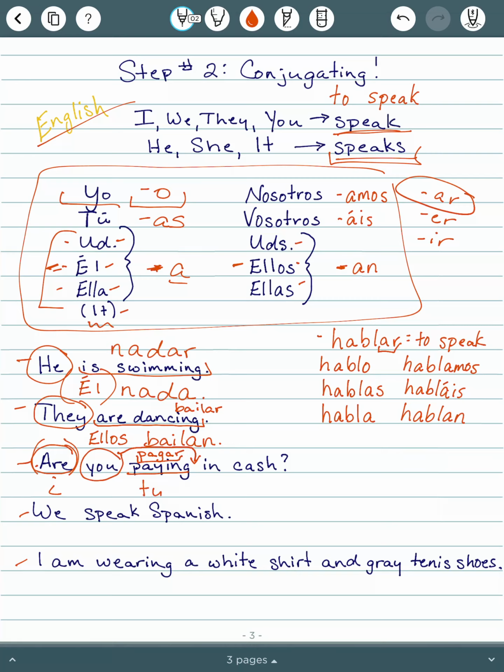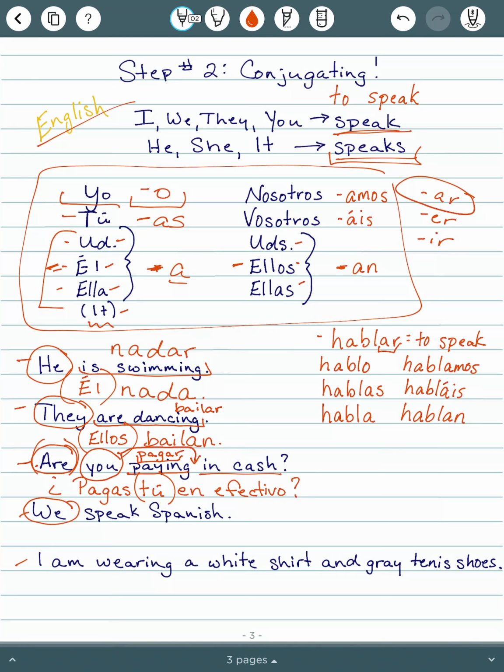So we're going to deal with pagar first, but we need to have in our mind that the conjugation is going to go with the pronoun tú, because tú is you. So we will put pagar first, but take off the AR. The ending that goes with tú is as, so pagas tú en efectivo. So we just added a little extra something in there. Are you paying in cash? So pagas tú en efectivo. And again, you don't have to have the tú. Up on that second example, you didn't have to have the ellos.